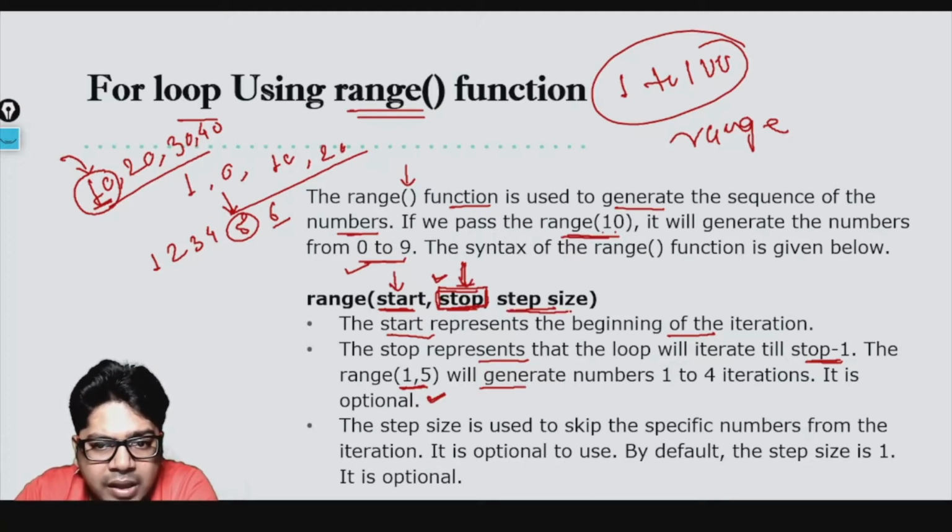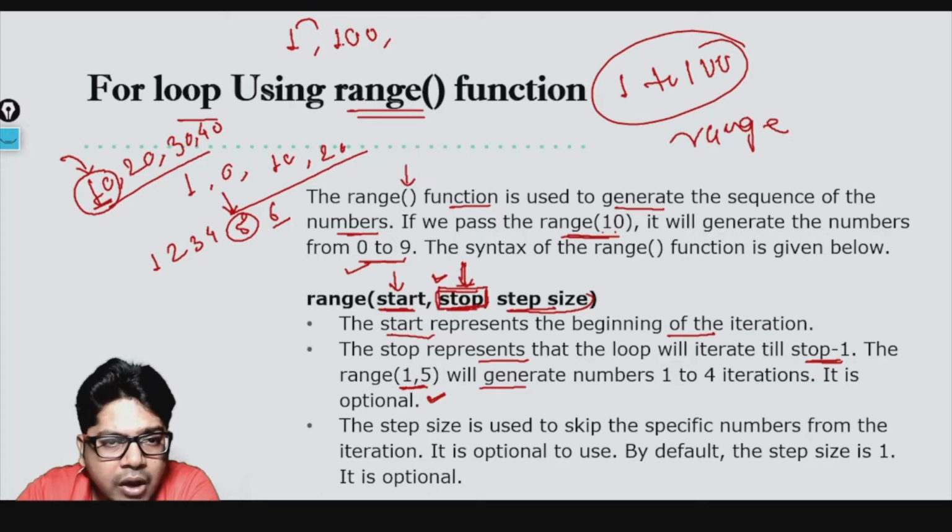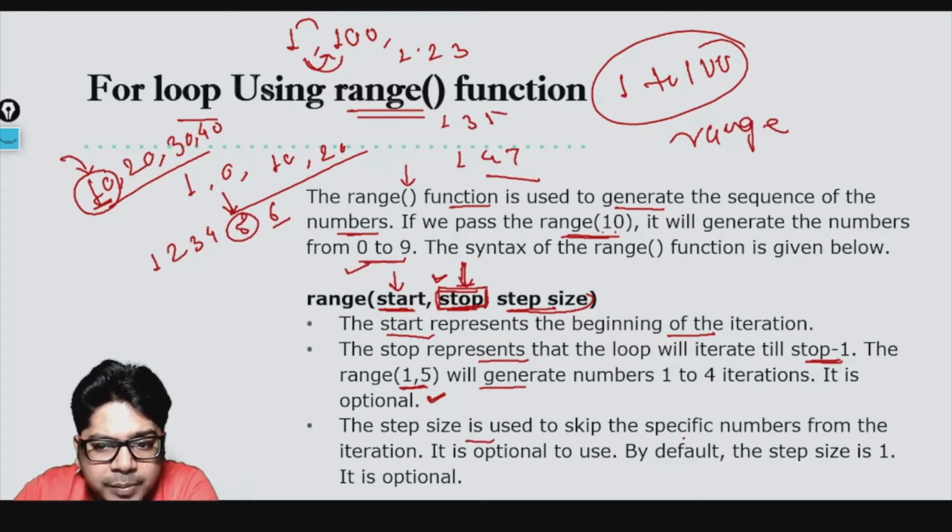The step size means you are starting from 1, let's suppose you are ending at 100. Now how do you want to go from 1 to 100? How many steps do you want to take? You want to take one step at a time, like 1 2 3, or two steps at a time, like 1 3 5, or three steps at a time, like 1 4 7. So that specifies the step size. The step size is used to skip specific numbers from the iteration, and it is optional to use. By default the step size is 1. So if you do not give anything, it will increase by 1.